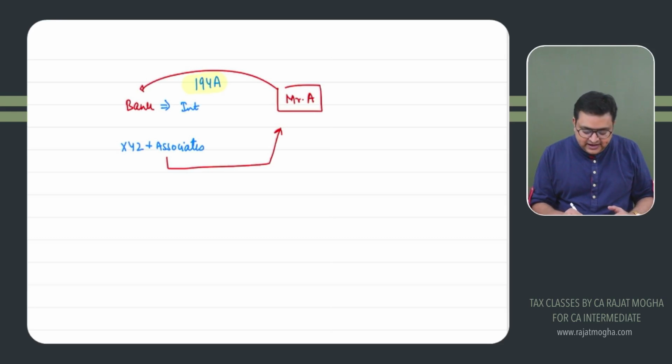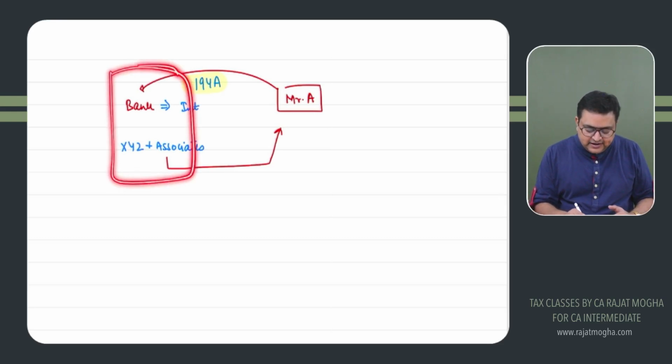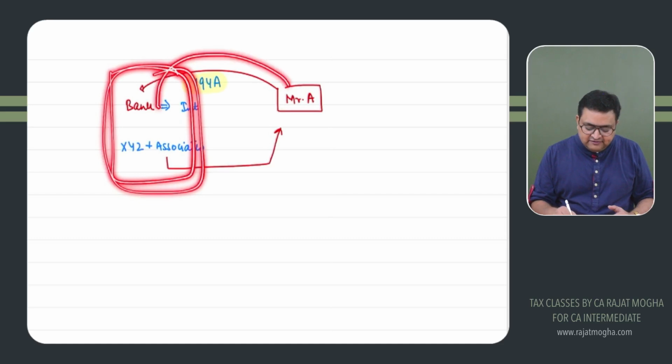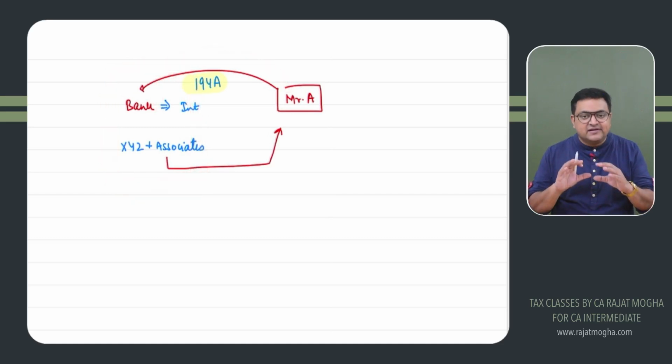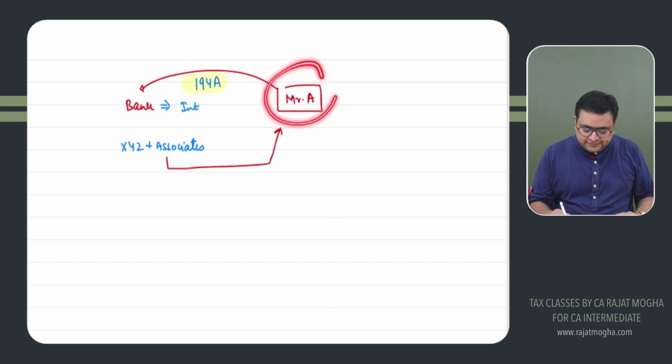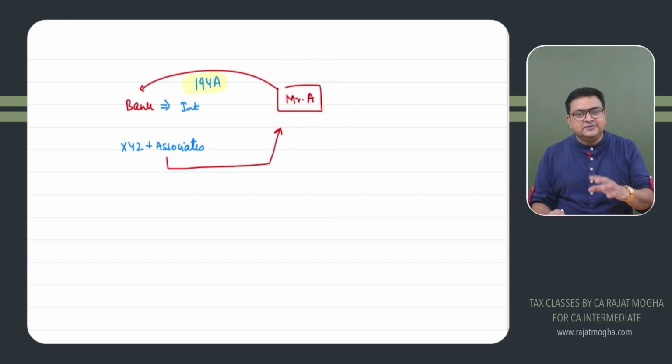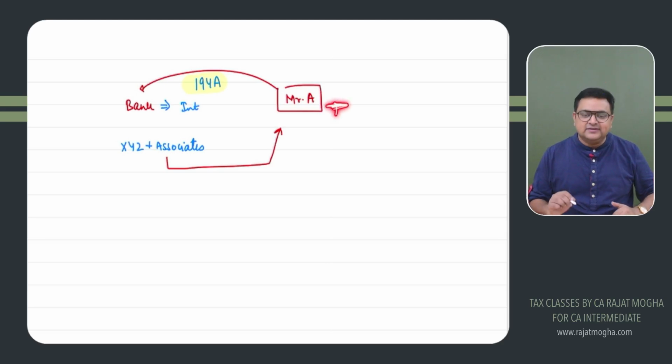So any person who has borrowed money, when they pay interest that is other than securities, the section is 194A. Provided this person should be a resident. If this person is non-resident, there is another section again. This person should be a resident.